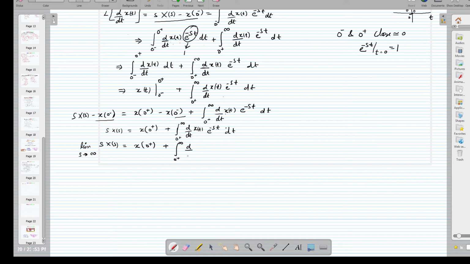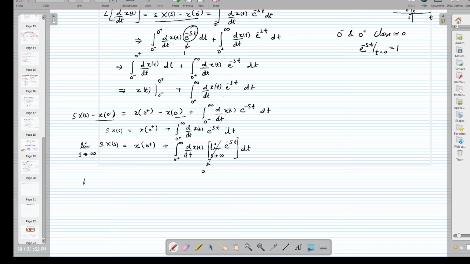In the first part there is no s term present, so we can write it as it is, the d by dt of x(t). Now we can take the limit as s tends to infinity of e raised to the power minus st dt. That's how we can take it. Now if I take the limit of this, e raised to the power minus infinity leads to 0. So that leads to 0.